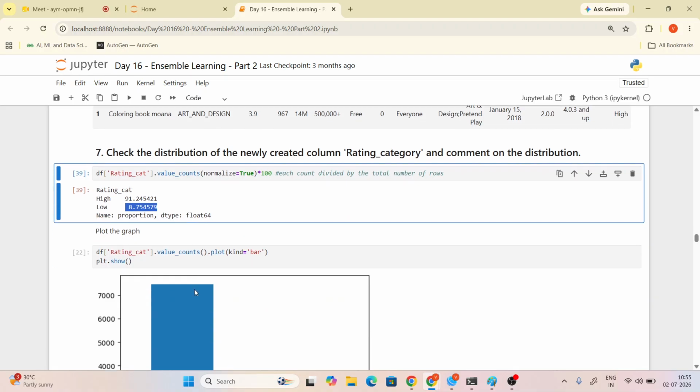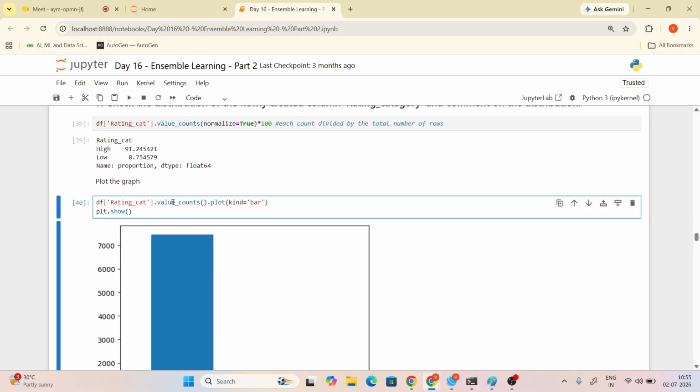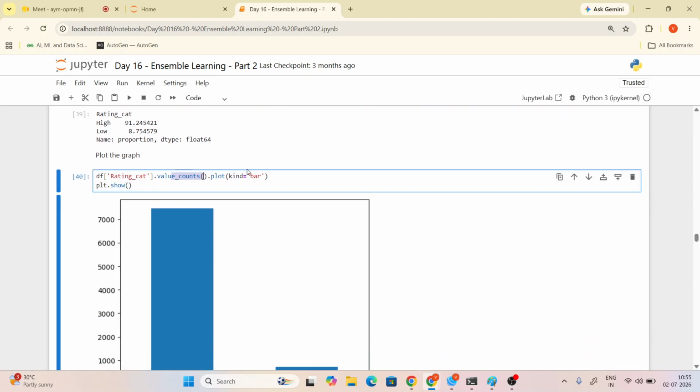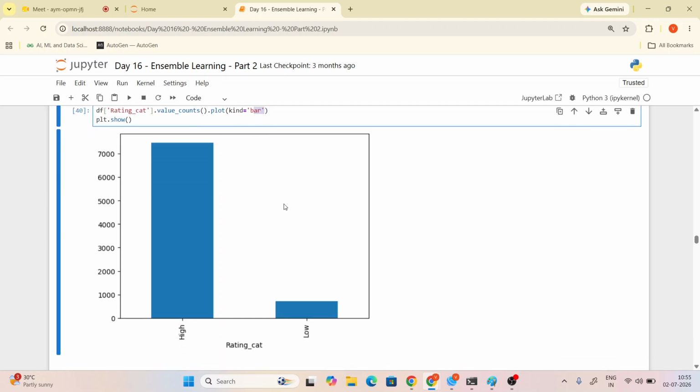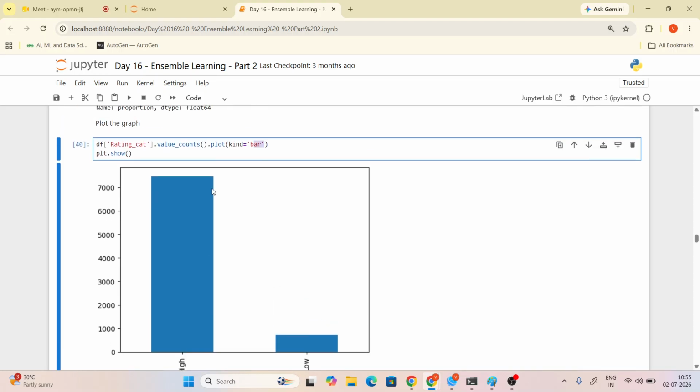When it comes to the rating part, you will see it as a graph. We use the value counts function and plot it as a bar chart. Now it is visible, right? So this is the high percentage and this is the low percentage. Low is below 1,000, high is above 7,000, right?